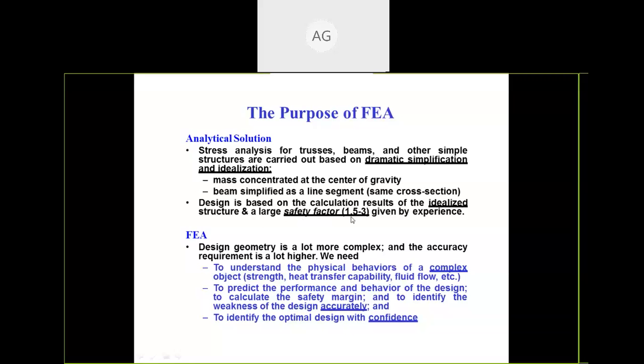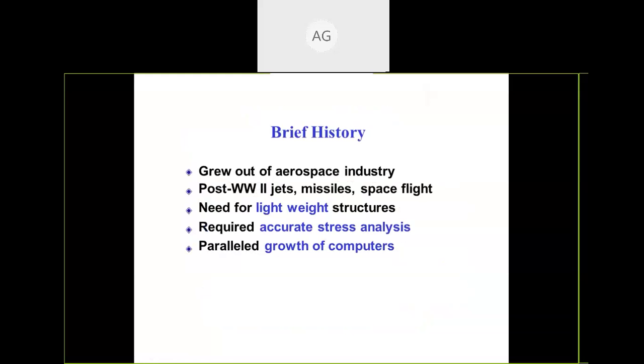Or if your factor of safety is higher than this, what we can do is optimize your material, reduce the material in that component, and save material also. That can also be done using FEA. Sometimes design geometry is very complex. तो कॉम्प्लेक्स ज्योमेट्री की कैलकुलेशन आपको करना होता है, that becomes very tough, so that you can do using that simulation software. So 99.9% accuracy you can attain using the simulation tool, simulation software of a particular material.